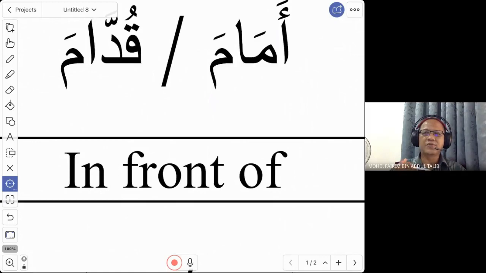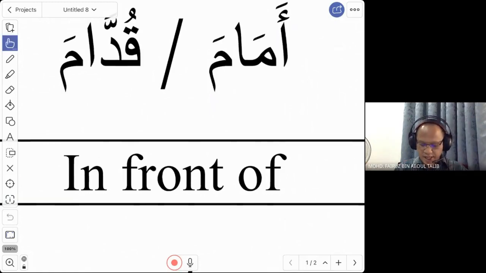Maybe we just say, for example, the teacher is in front of the blackboard. You want to describe, for example, I give you a photo, there is a teacher in front of the blackboard. So how do you say that? You can use these words. The teacher, al-ustaz, al-mudarris, al-muallim, amam, in front of. And what is blackboard? Yesterday we learned blackboard, sabura. So we say al-ustaz, amam, as-sabura. That is a proper sentence. So please remember this word, amam.